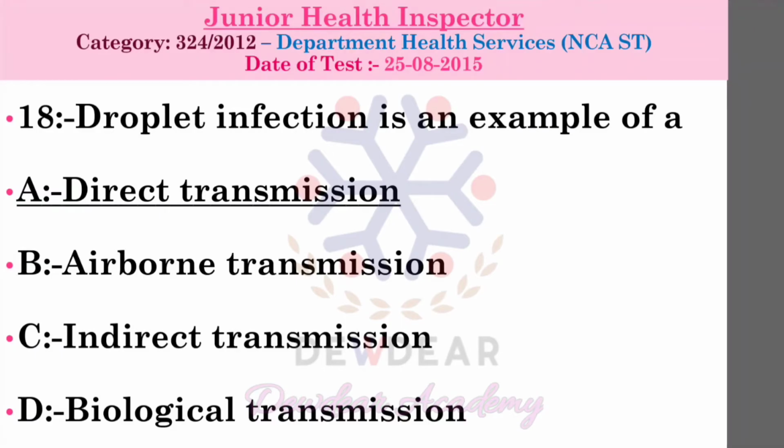That is the infection transmitted from one individual to another by droplets of moisture expelled from the upper respiratory tract through sneezing or coughing. Here the size of the droplets is larger, greater than 5 micron in diameter.